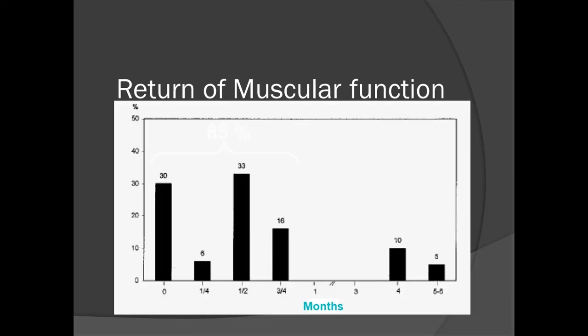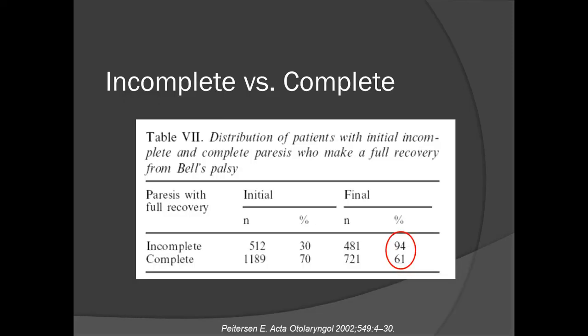Similarly, once a patient has developed Bell's palsy, the chances of recovery within a month are higher, and after that the chances of recovery are very poor. Those who develop incomplete facial nerve paralysis at the onset of Bell's palsy have a good prognosis as compared to those who develop complete facial nerve paralysis.